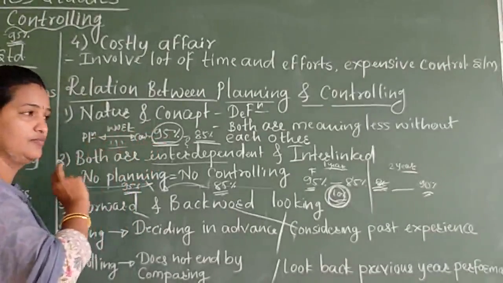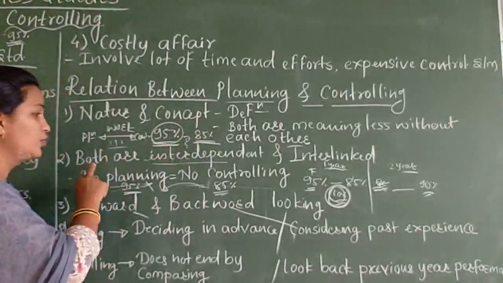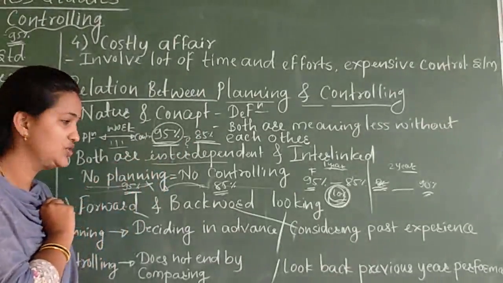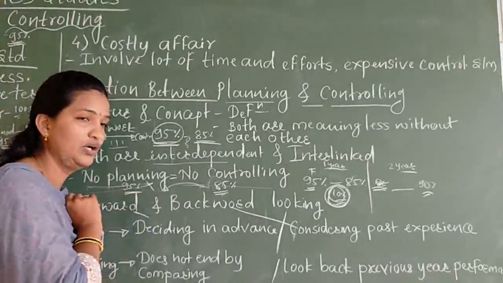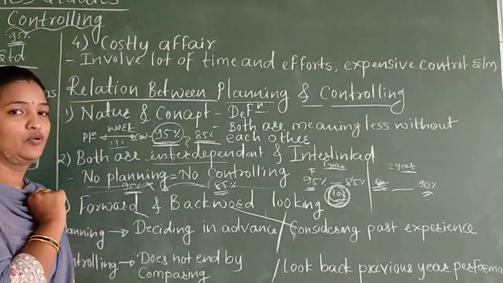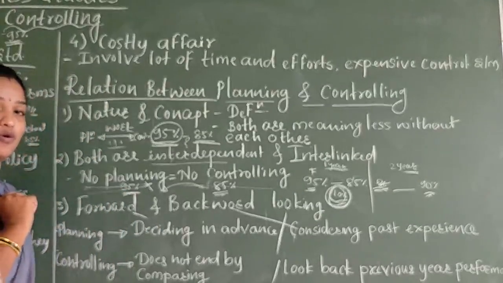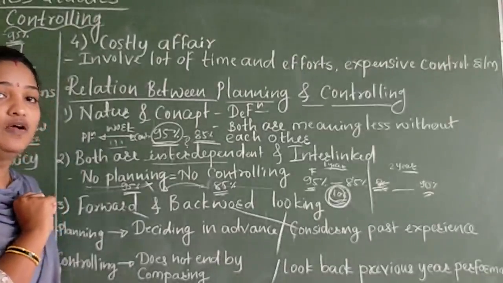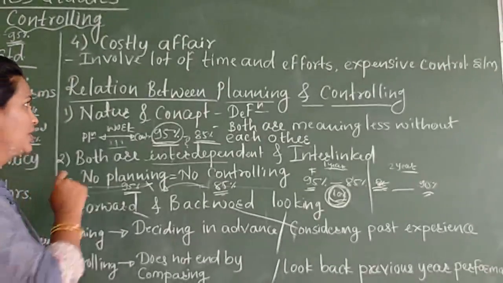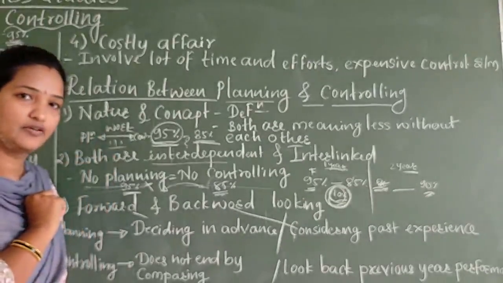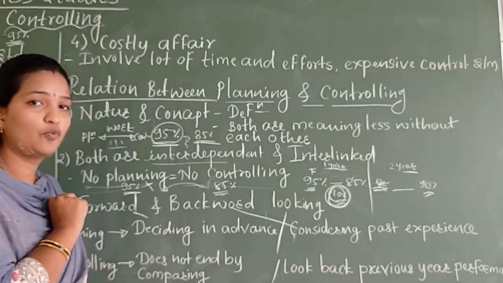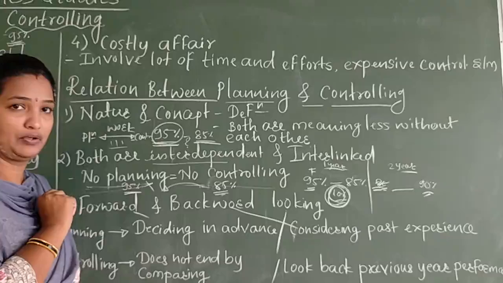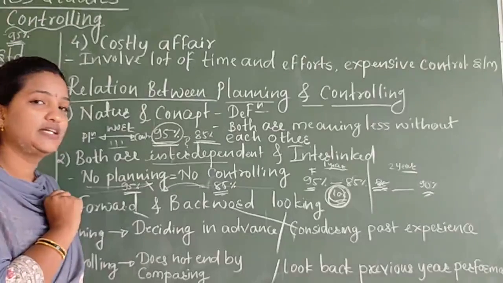So: nature and concept, the definition, these things. Next, both are interdependent and interlinked with each other. And last, both planning as well as controlling are forward and backward looking. Okay, so I hope you got a clear concept of the limitations of controlling as well as the relation between planning and controlling. From your exam point of view, these two questions are very important. Limitation is very important. Okay. So I hope you got the clear concept.